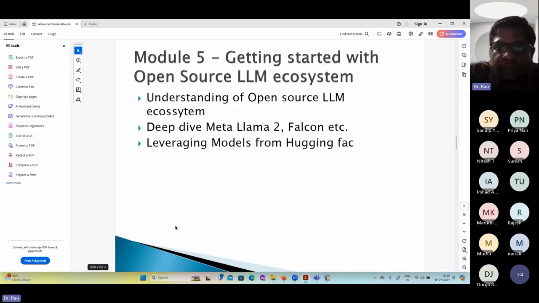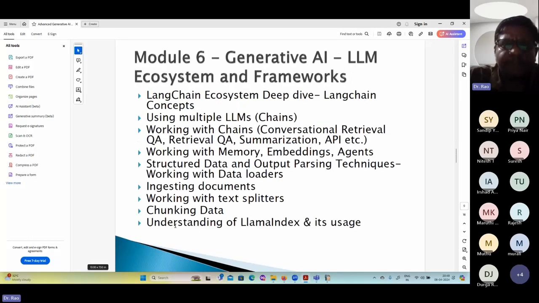So here you can see the Falcon is from Google. Llama 2 is from Meta company. Then you have OpenAI, you have Hugging Face. There are so many LLMs, and we're going to understand all of them. Then apart from that, LangChain is available. I think I'll put it in a simple statement to understand LangChain.